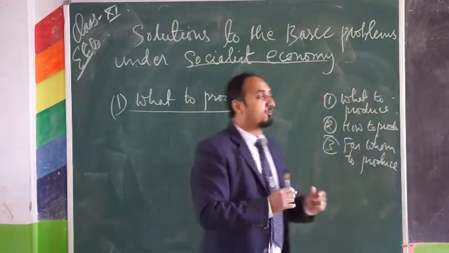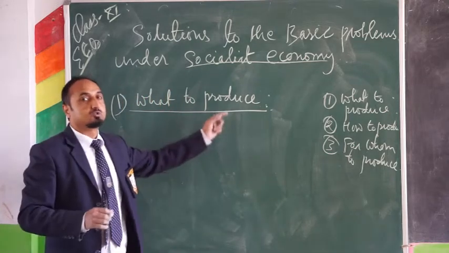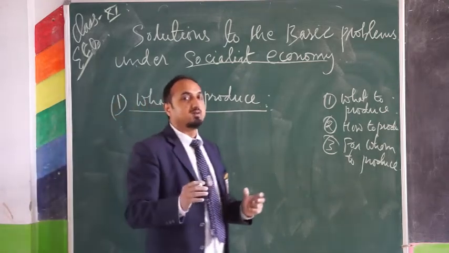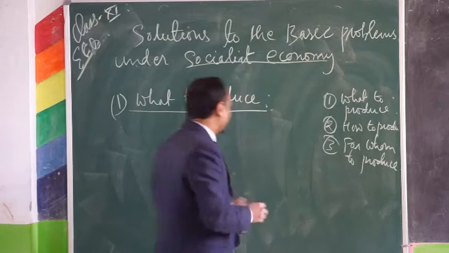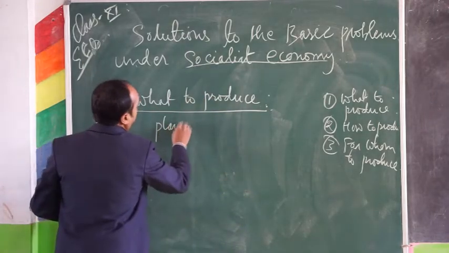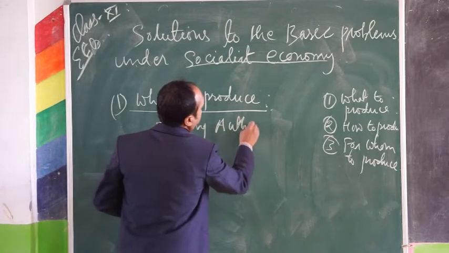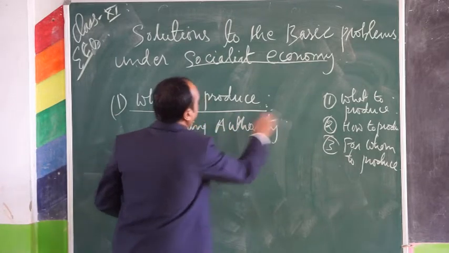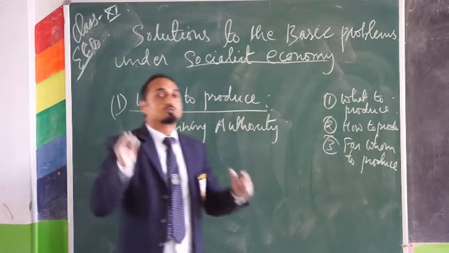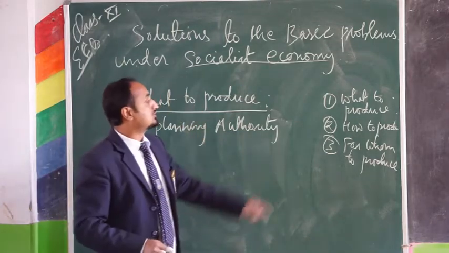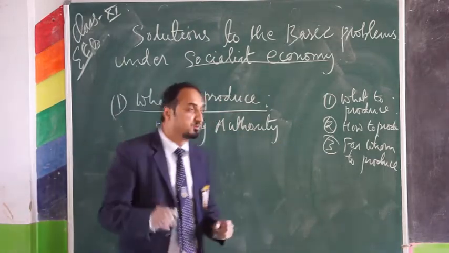Now, the problem of what to produce under socialist economy, we know that planning authority is there. Planning authority is there to solve the problem of what to produce, how to produce, and for whom to produce.